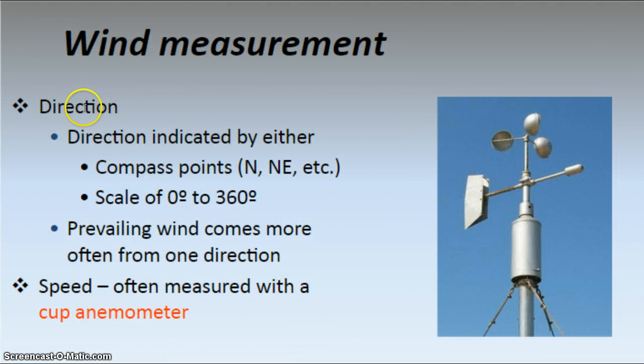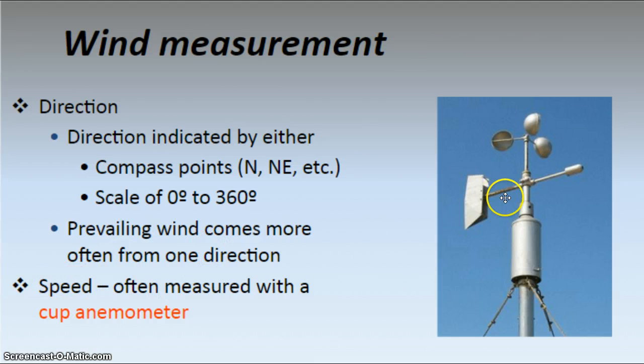In wind measurement, when we measure direction, direction is indicated by either a compass, so you can say north, northeast, south, southeast, west, etc., or it could be on a scale of 0 to 360 degrees, right? Just creating a unit circle. The prevailing wind is the general direction from which the wind comes most often.